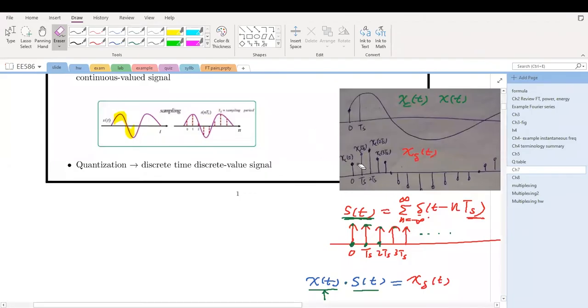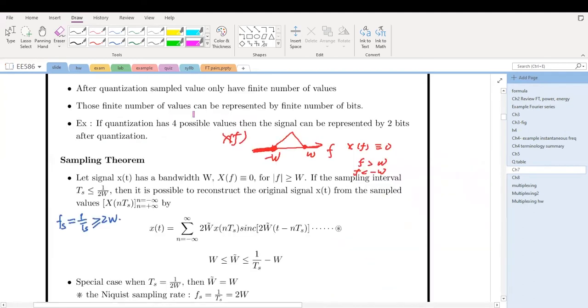Now, suppose we obtain this sampled signal, we transmit it through the channel, and everything in the channel is ideal. At the receiver, we receive the same signal. Now, the question is this. Using this sampled signal, can we recover the original continuous time signal? The answer is yes, under the condition of the sampling rate specified by the Nyquist theorem. The Nyquist theorem is also called the sampling theorem.